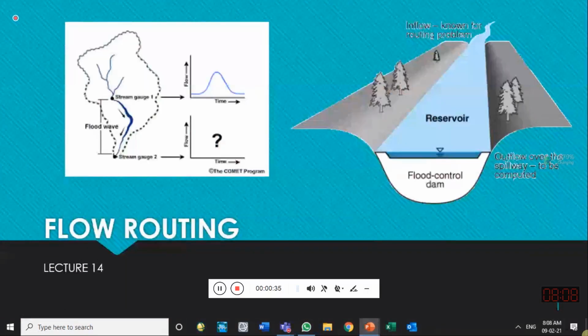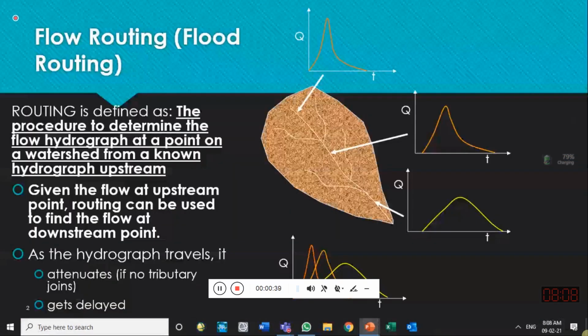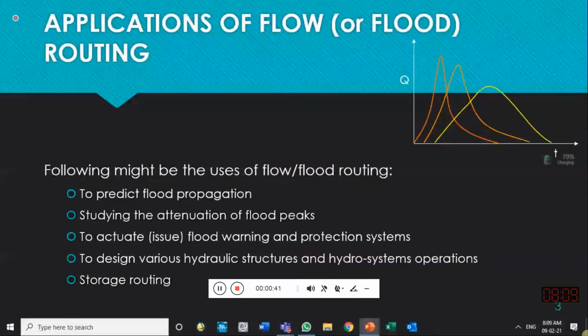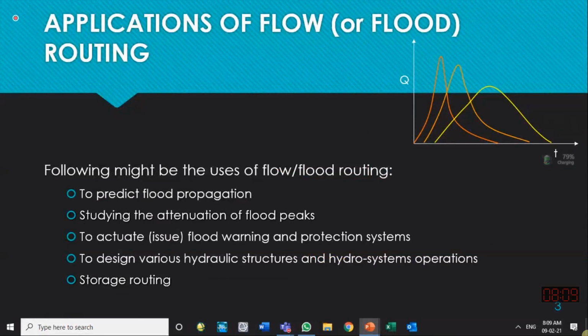And you have been informed what we mean by flow routing. You were informed that it is a kind of process through which we transform a hydrograph at some location in a channel to a hydrograph at some location downstream in the channel.